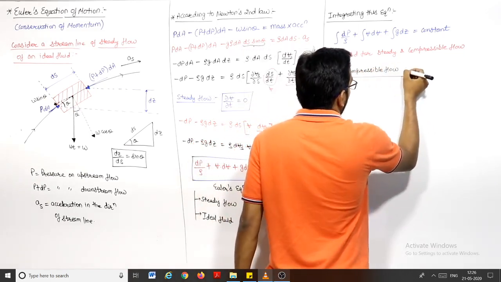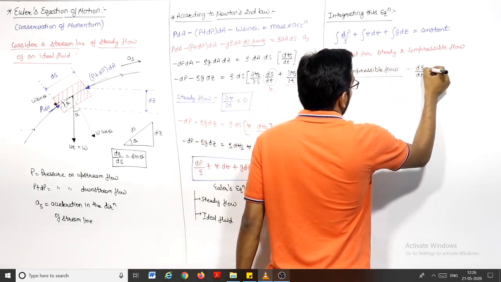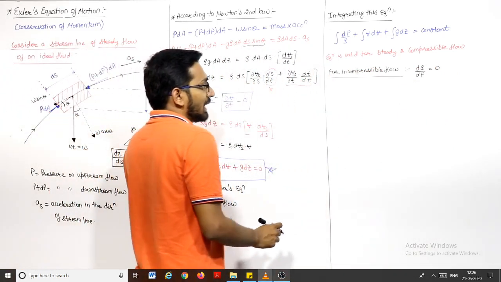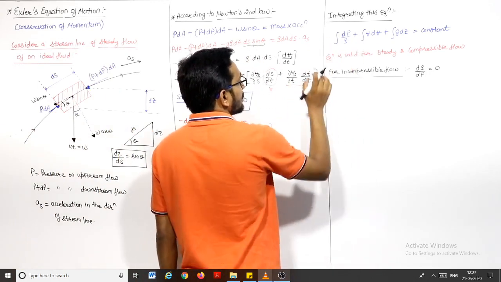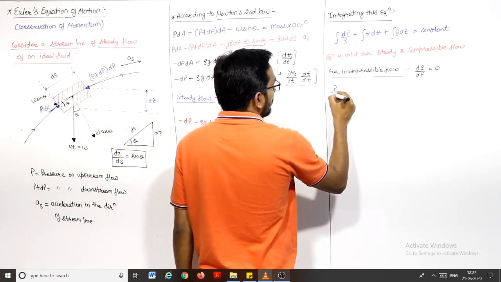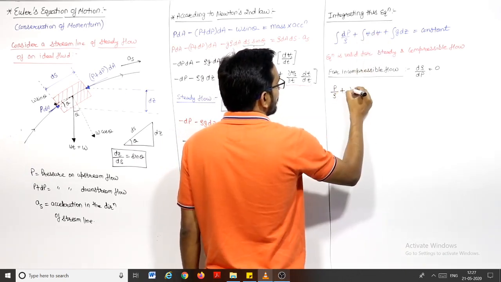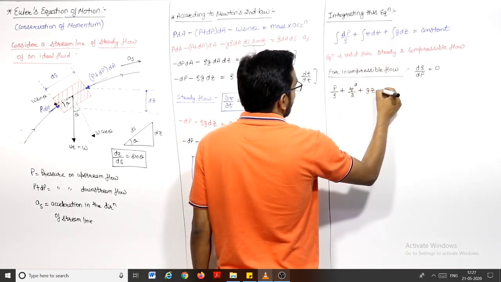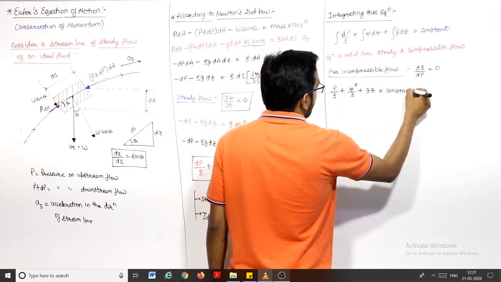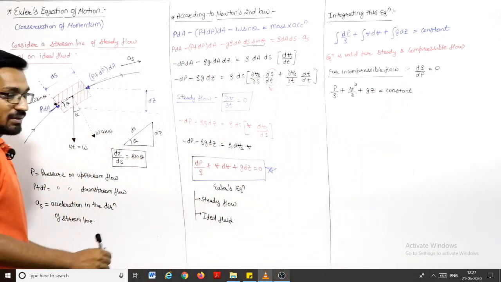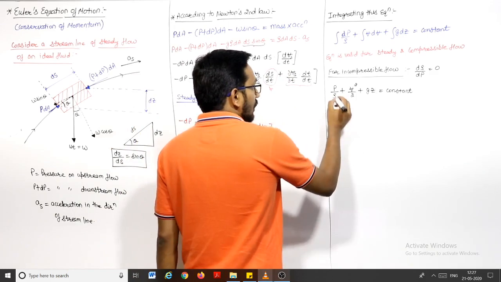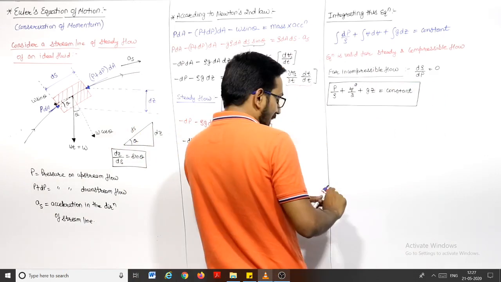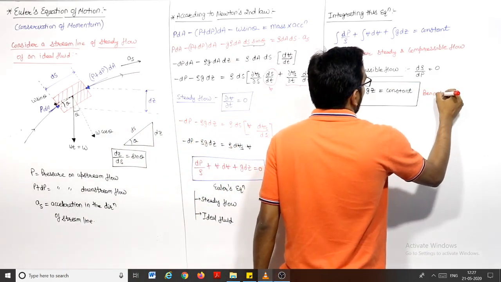And now if I take the other assumption of incompressible flow, we are talking about flow, not fluid. For incompressible flow, d rho by dp will be equal to 0. That means density is constant. Density is not a function of pressure. So for an incompressible flow, rho will be taken out. Rho is constant. So integration of dp is p. So it is p by rho, plus integration of v dv is v square by 2, plus g is constant, integration of dz is z, is equal to constant. P by rho plus v square by 2 plus g into z will be equal to constant,